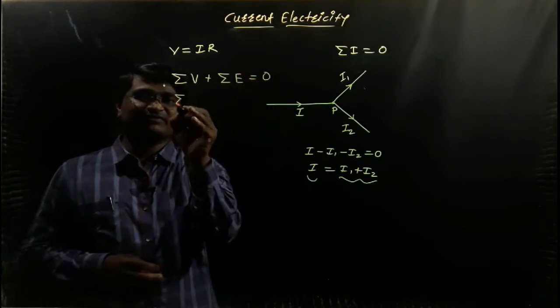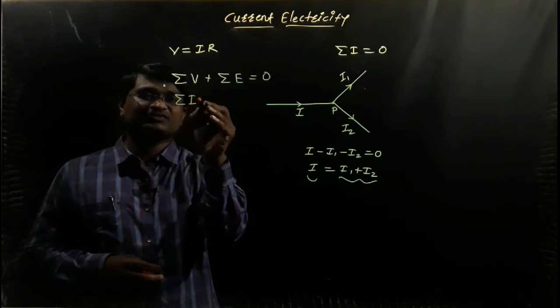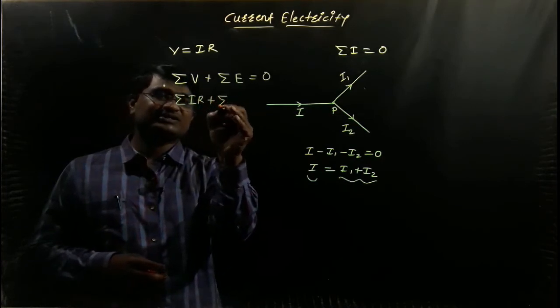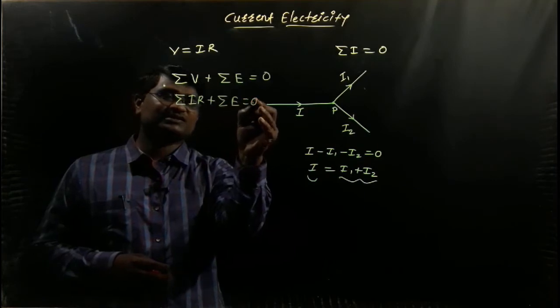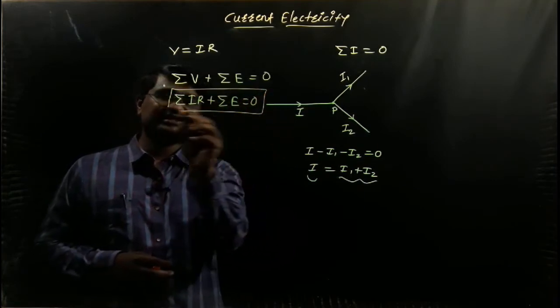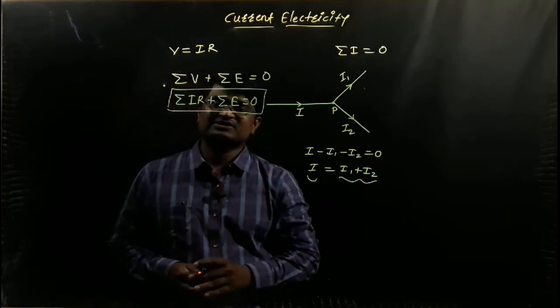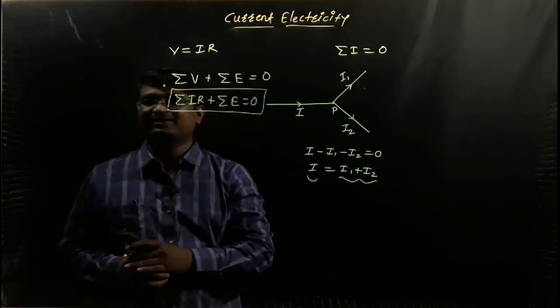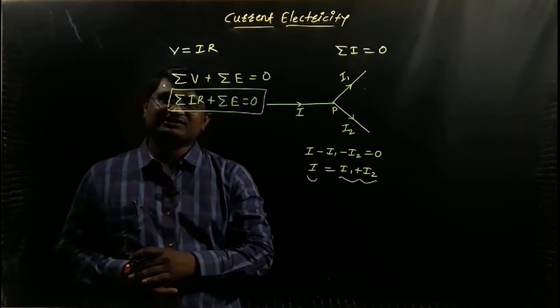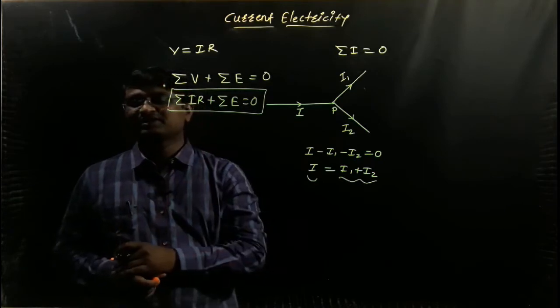So the same statement we can write here: summation V means summation IR plus the summation of EMF is equal to 0. This is the statement of the second law, that is the law of potential difference, Kirchhoff's second law. And what is its sign convention?